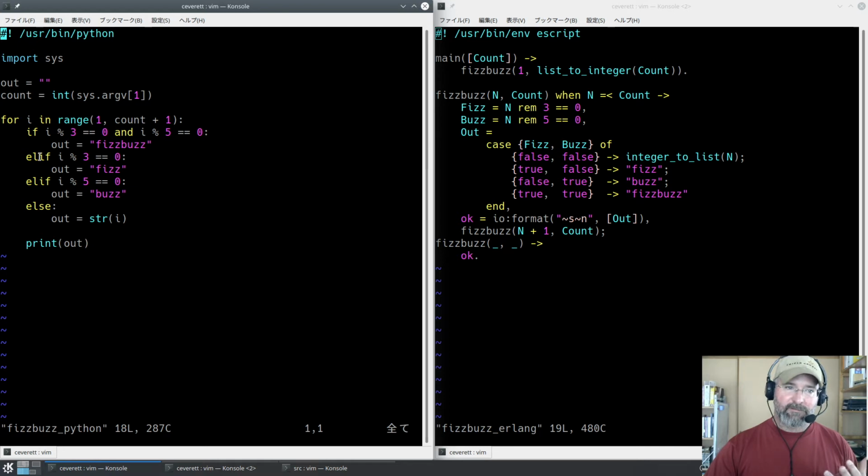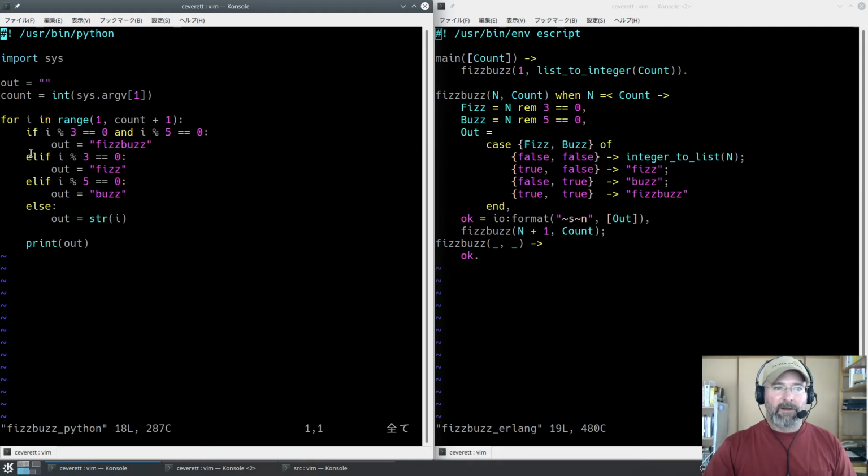Else, in languages like C where you don't have semantic white space, you can just write else space if and then go on with your next clause. Python has semantic white space, so they actually had to make a joined keyword, elif, so that you don't have to jump down a new if clause each time. Otherwise, you'd have this giant slope of ifs if you had a lot of possible conditions you're going to check through in a string or in a stream.